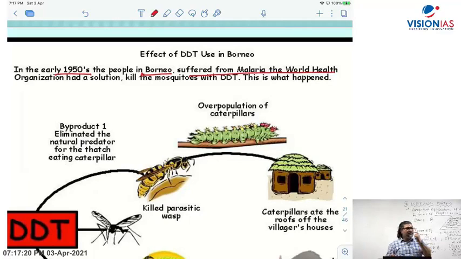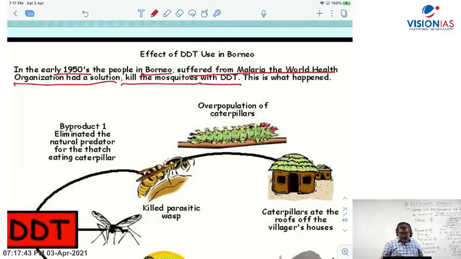You know that the Anopheles mosquito carries, as a vector, the malaria parasite called Plasmodium. So WHO, the World Health Organization, had a solution: kill the mosquito with DDT. Now what happened here?